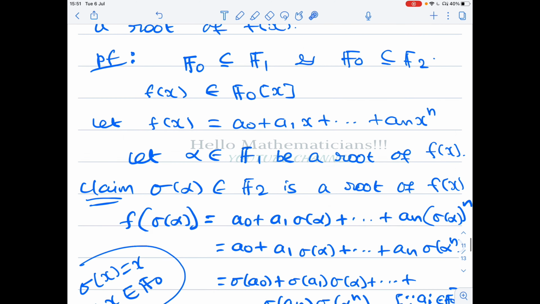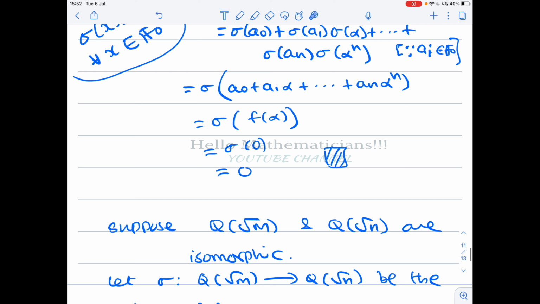Therefore, what we just showed is: you have two fields f1 and f2. They have the same characteristic, therefore they both have the same prime subfield f naught.